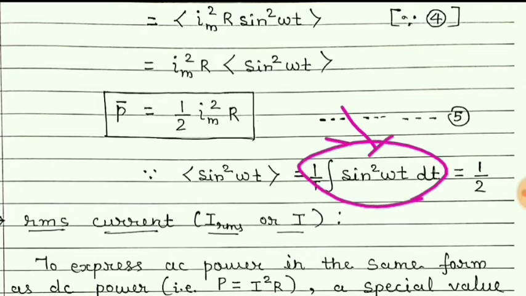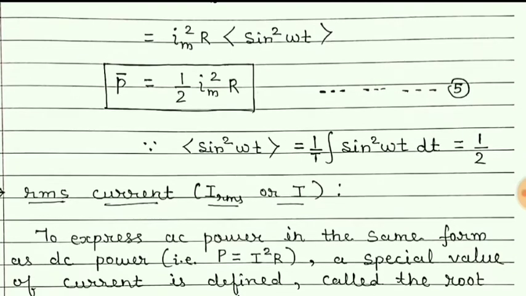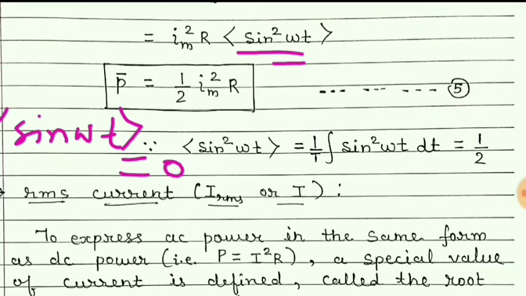We will simply remember that the average of sine square omega t is 1 by 2. As we have seen earlier, the average of sine omega t is equal to 0, but here it is sine square omega t, which will give you 1 by 2. If it is simple sine omega t, then it is 0.